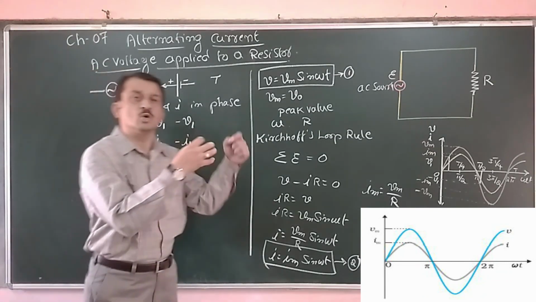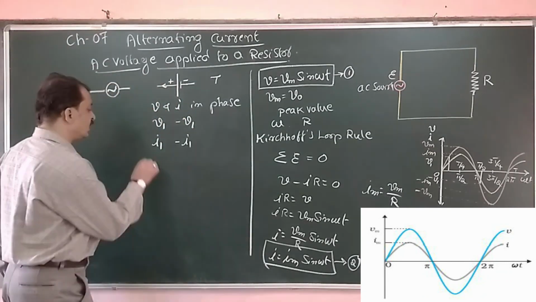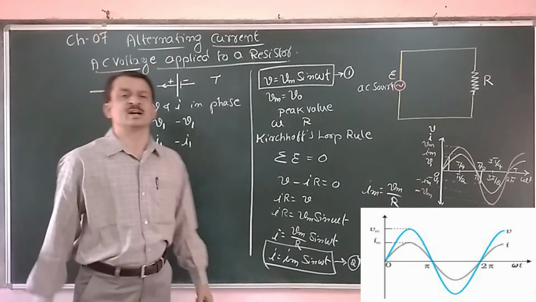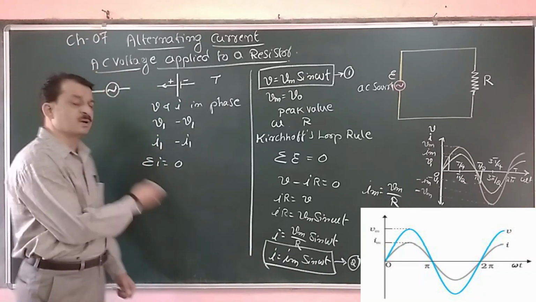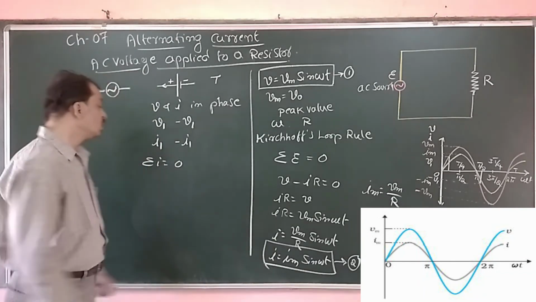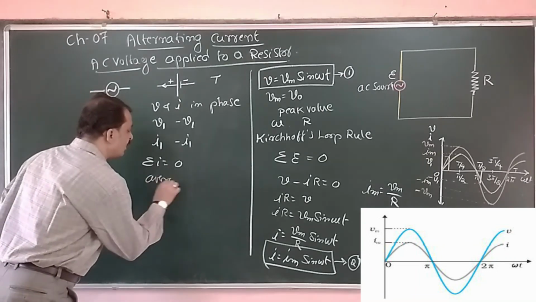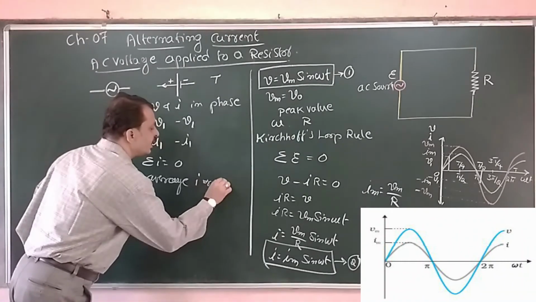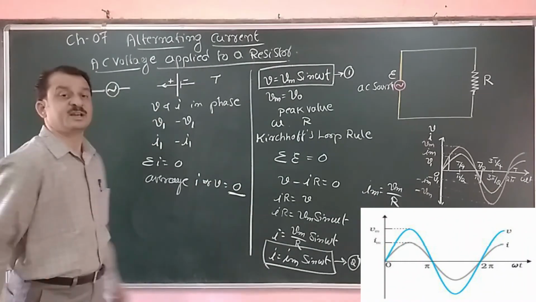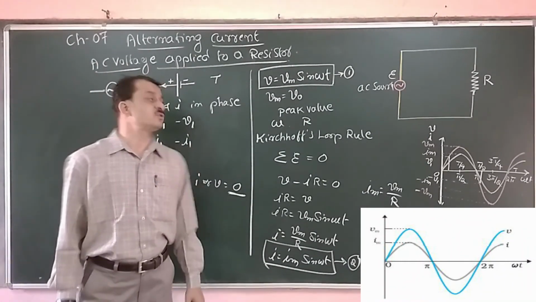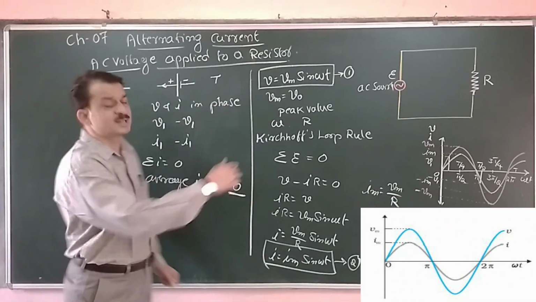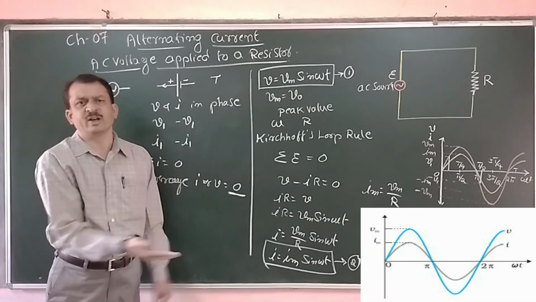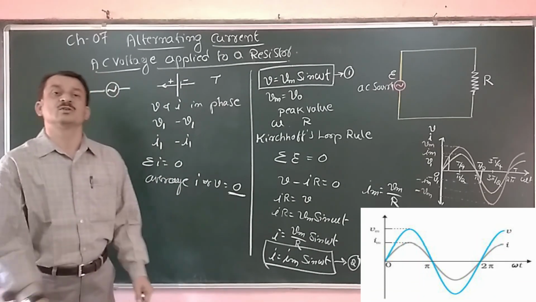If you add all those values, sigma I for current or sigma V for voltage becomes 0. Therefore, the average current or voltage over one complete cycle is 0, because for every positive value we have a corresponding negative value. If you add them, it becomes 0.